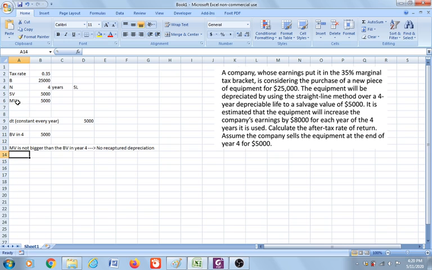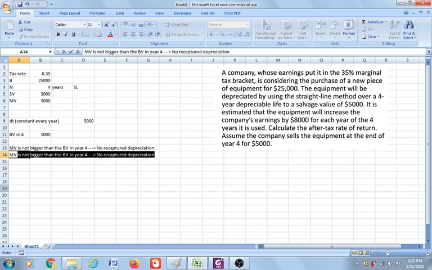And the market value, 5,000, is not bigger than the basis, which is 25,000.